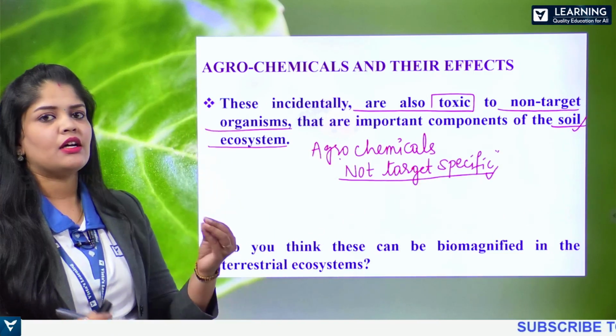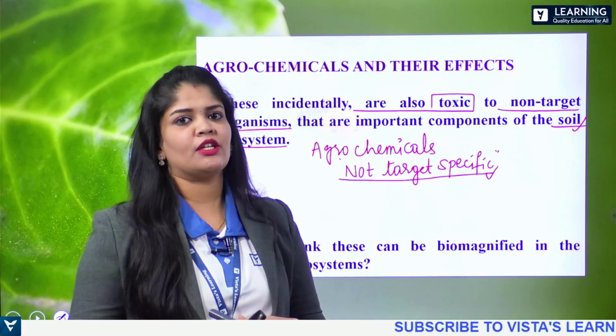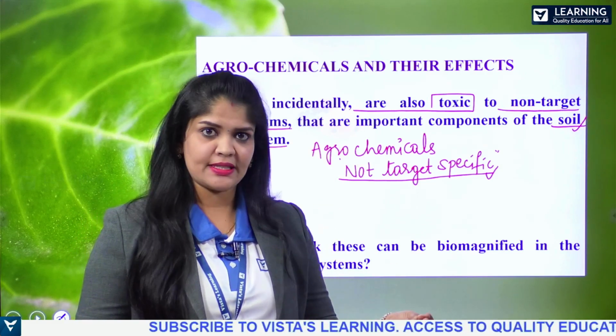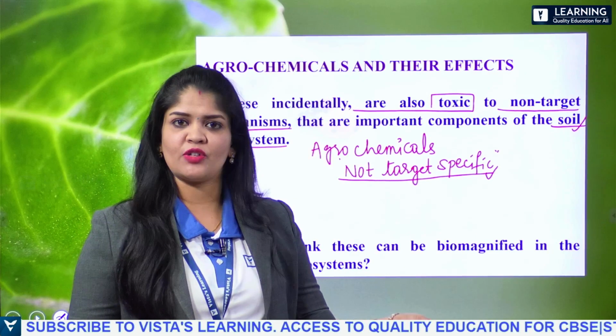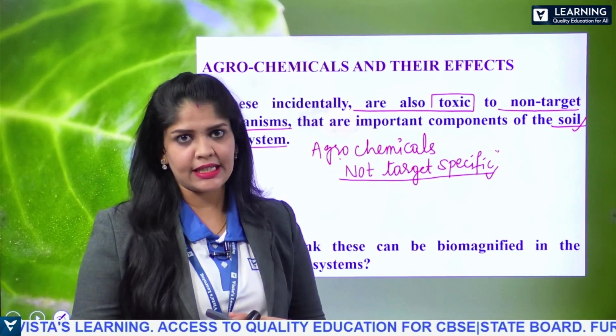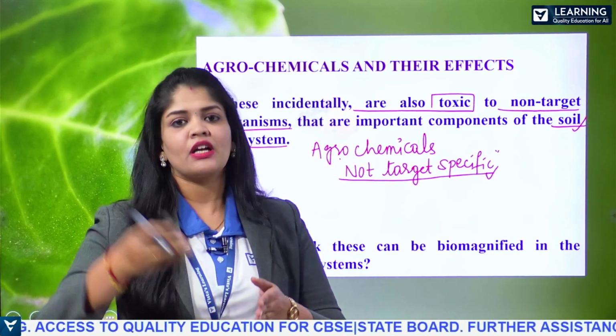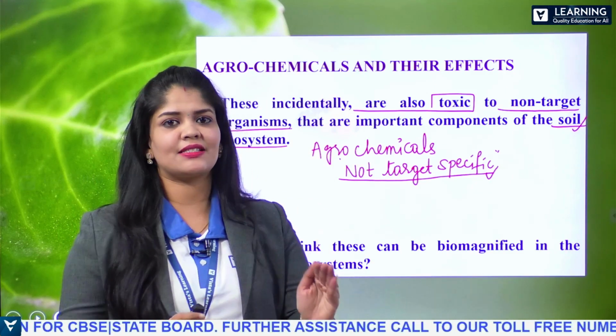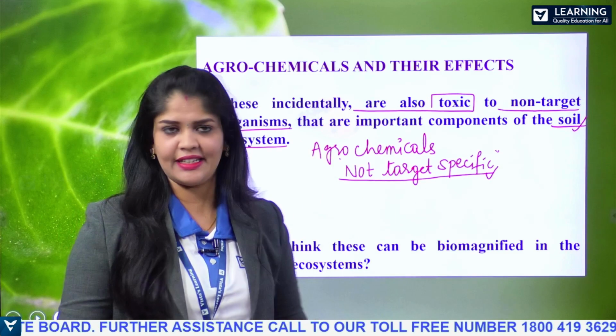So the main point to understand here is that the usage of these agrochemicals is not target specific. Therefore, it shows its effect towards the organisms which are targeted and also towards organisms which are not targeted.